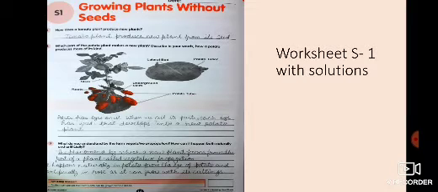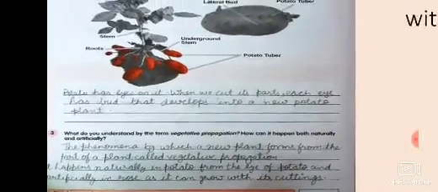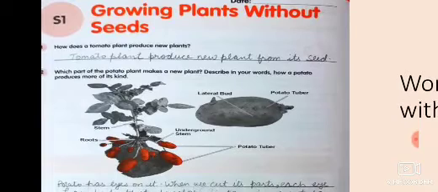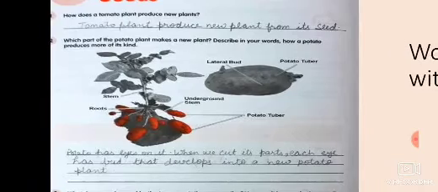Dear students, we are discussing here worksheet S1 with the solutions. So you can see here that the first question is, how does a tomato plant produce a new plant? A tomato plant produces a new plant from its seed, as we discussed before.